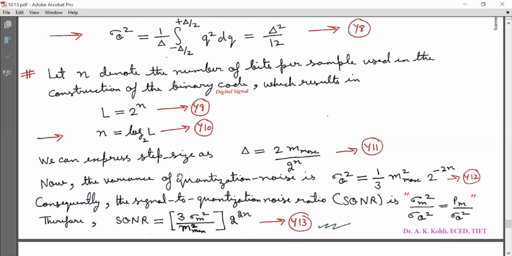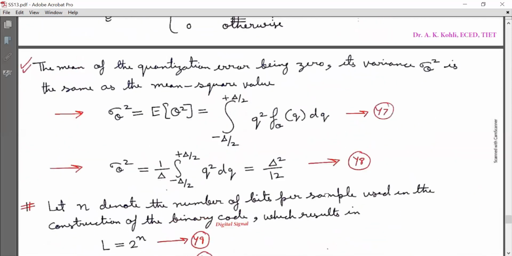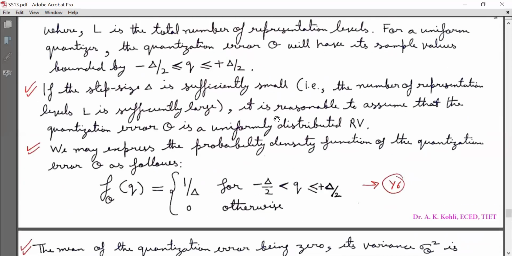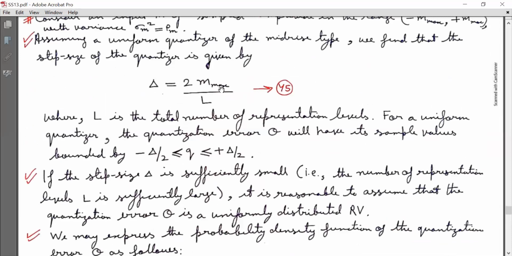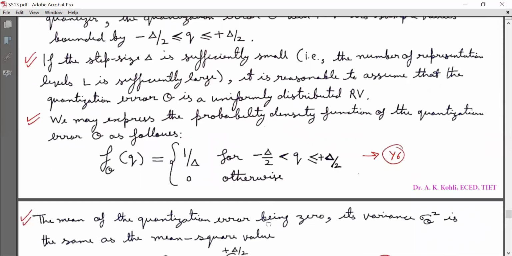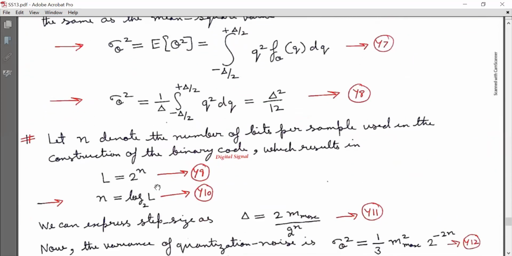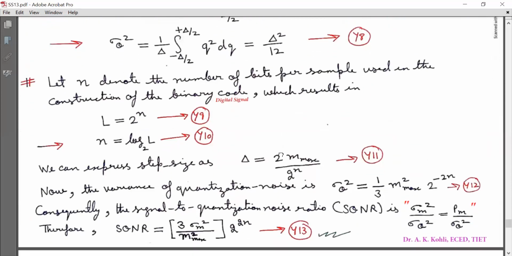So we can express step size as delta is equal to 2 m maximum by 2 raised to power n, marked as equation y11. So let me check the formula for delta. Delta is equal to 2 m maximum by L, so L is equal to 2 raised to the power n here. Mark it as equation y11.